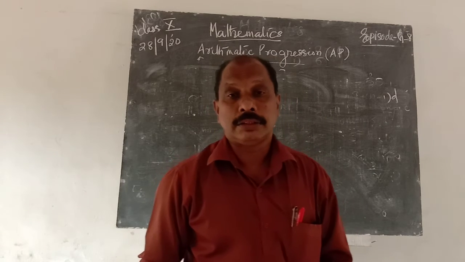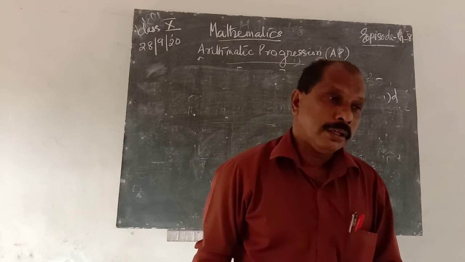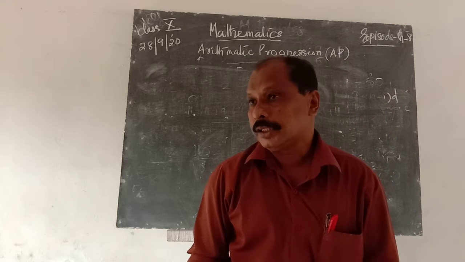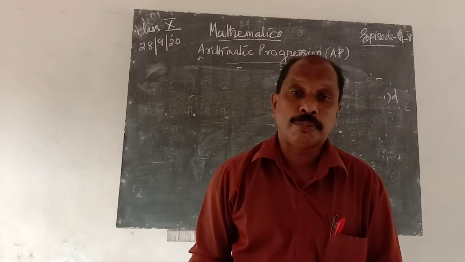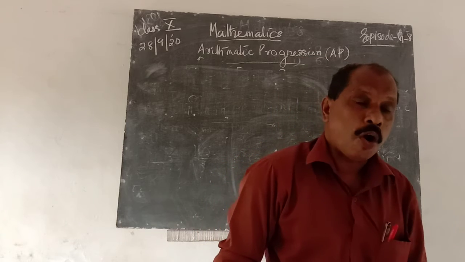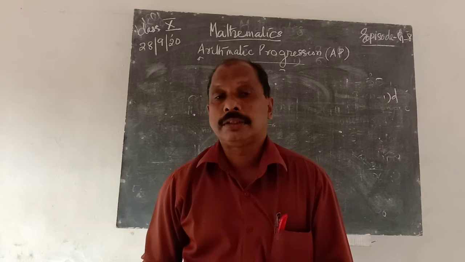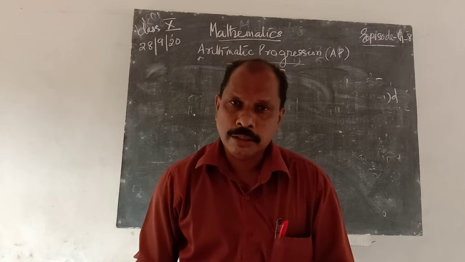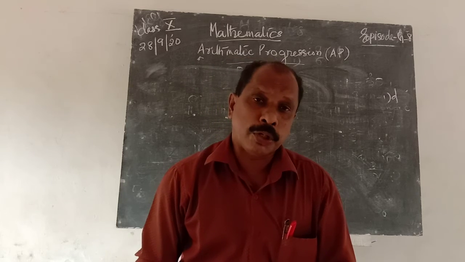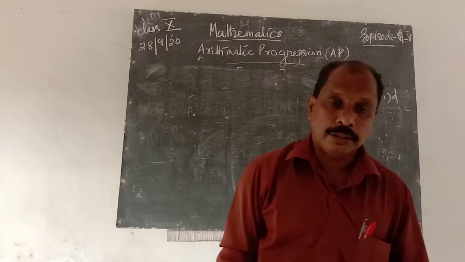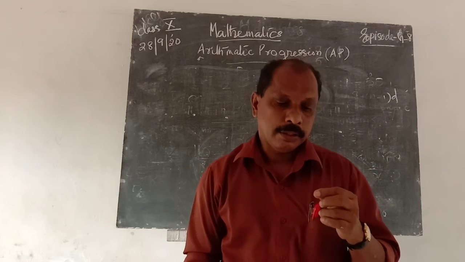It is known as a progression. If a common number is added to each term, it is known as an arithmetic progression. If a common number is multiplied with each term, it is known as a geometric progression. Geometric progression is not in your syllabus, only arithmetic progression is in your syllabus.